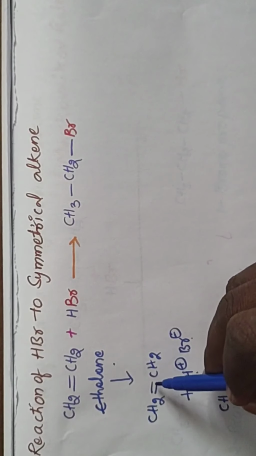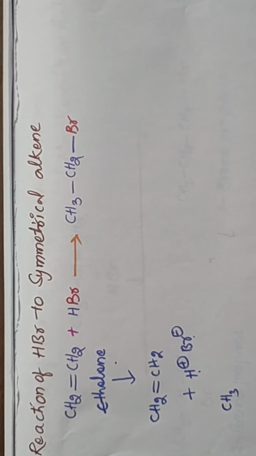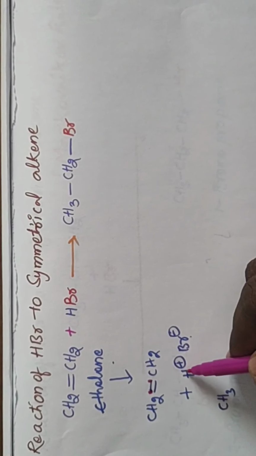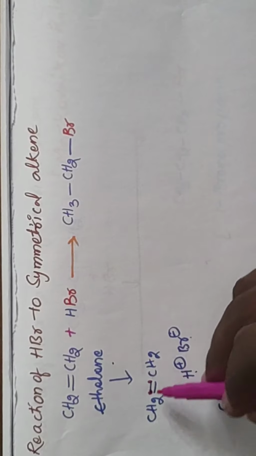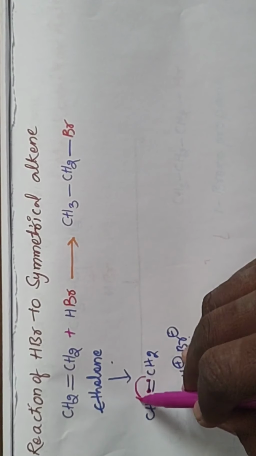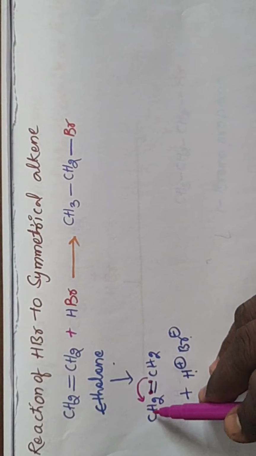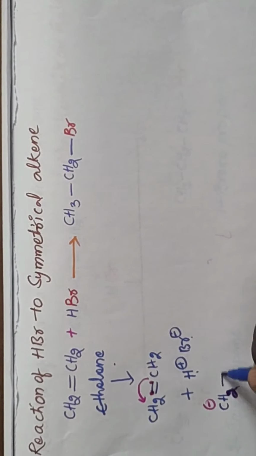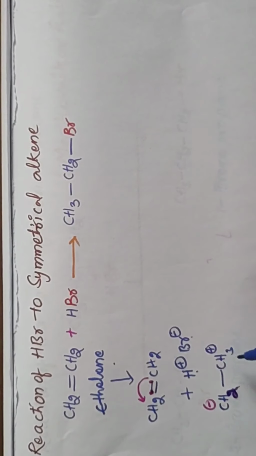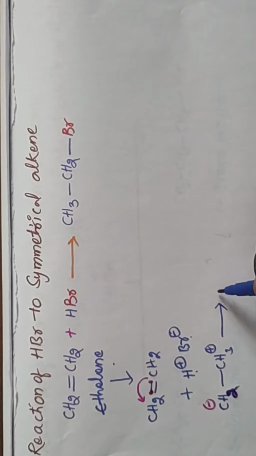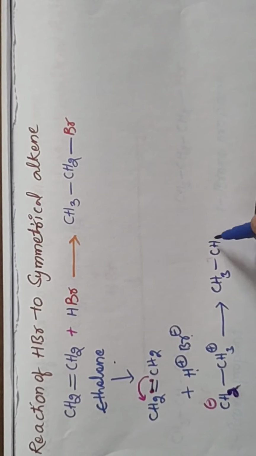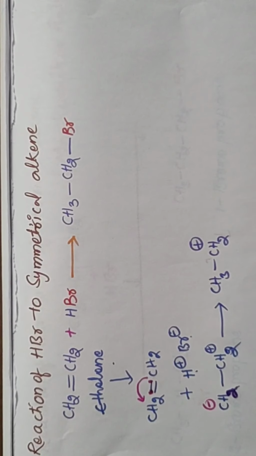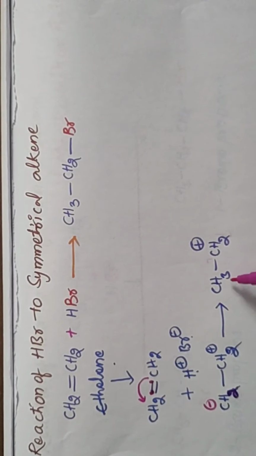So before adding of H plus, the carbon is electron less, so it requires one electron to form a bond. So this bond is going to shift like this. We get a negative charge on this CH2 carbon, and this is a CH3 plus, and this H plus added to this position, we get CH3 CH2 plus. Okay, so after adding of H plus to the alkene, we get CH3 CH2 plus.